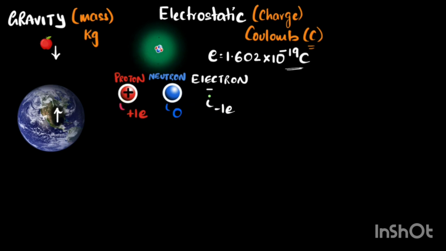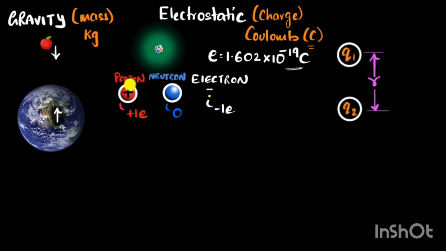Well, for that, in general, let's consider two charged particles. Let's call these charges Q1 and Q2. You can imagine, for example, these are two pieces of paper, and these pieces of paper have some extra electrons or some extra protons, let's say. So they are charged, so they will put an electrostatic force on each other. The question we want to try and answer is, what is the direction of that force, and what is the strength of that force? What does that depend on? Let's start with the direction of the force.